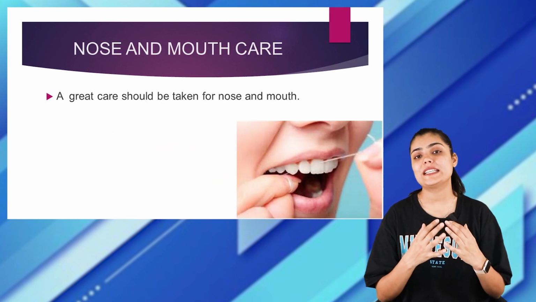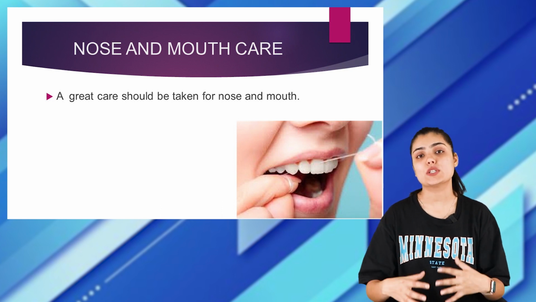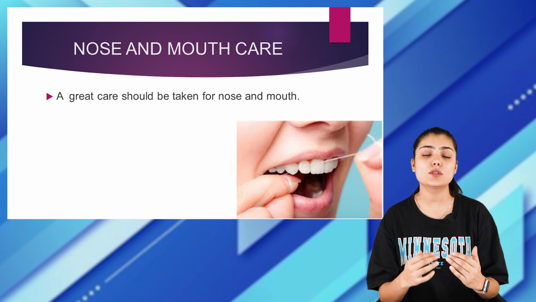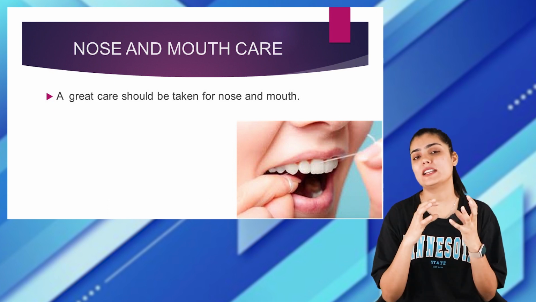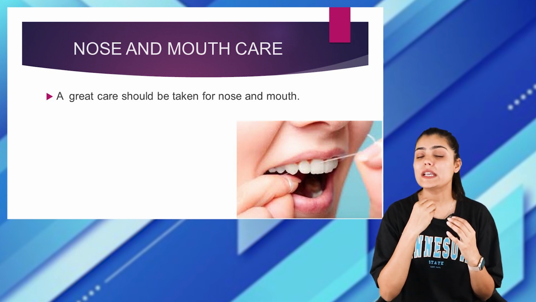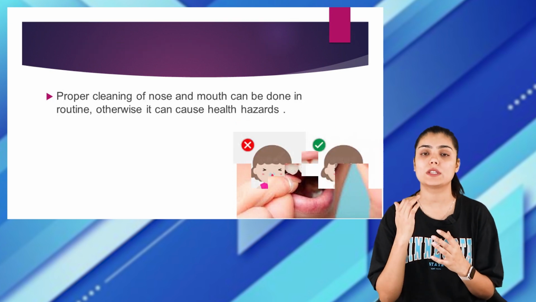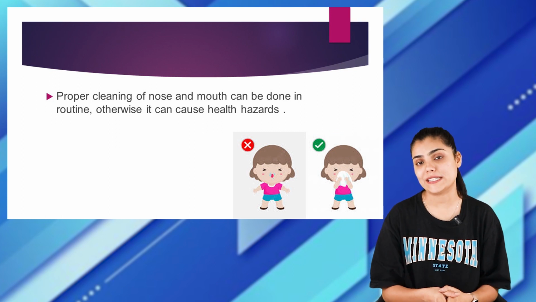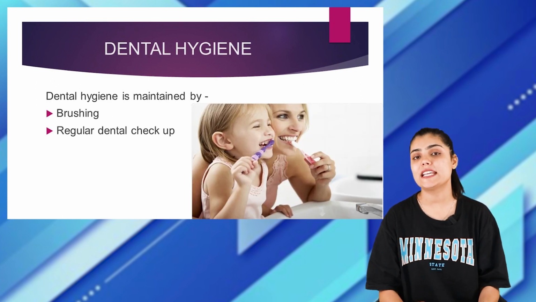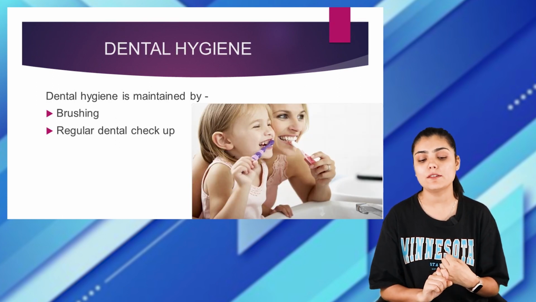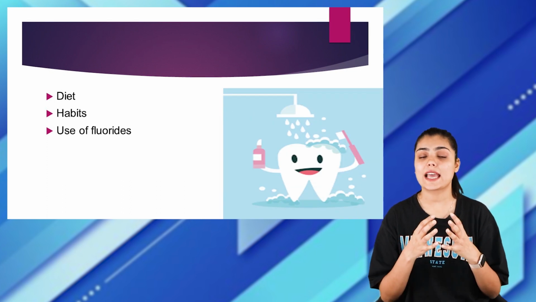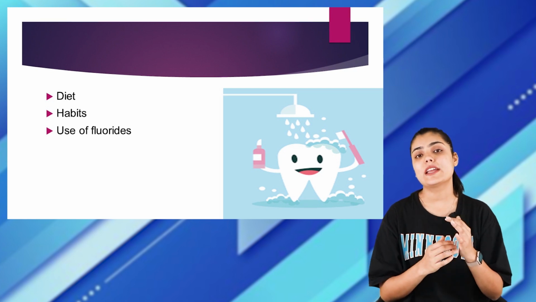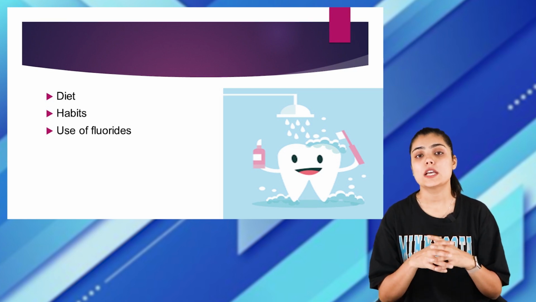The next one is maintaining nose and mouth hygiene. The nose must be cleansed properly in order to remove any kind of mucus. Also, as we breathe, various different things might go inside our body through the nose. Therefore, the nose must be cleansed properly and hygiene of the mouth must be maintained. Proper dental hygiene has to be maintained by brushing the teeth regularly, regular dental checkups, diet, habits, as well as using fluorides. So these are the various ways through which we can